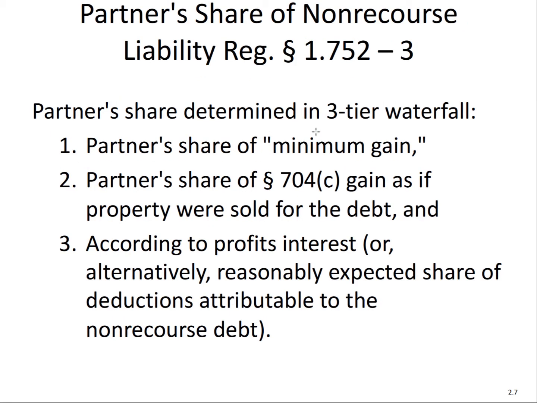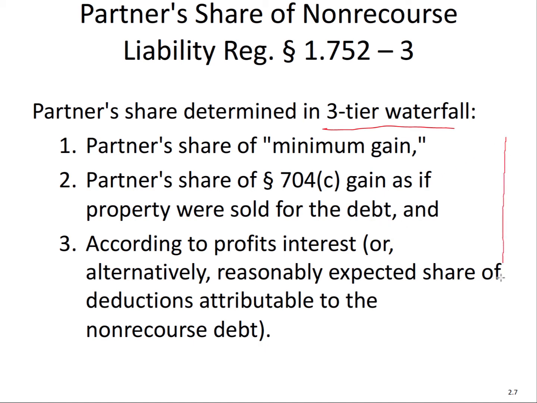Non-recourse, though, because no partner specifically has to pay out of their personal assets with respect to non-recourse liability, you can't use the partner that bears the risk of loss, because the creditor can't go after the personal assets. So the idea here is we have a 3-tier waterfall. I'm going to give you a general rule that you need to know, but I just want to mention these because if you do go into more advanced topics with respect to liabilities, you do have to consider these issues. So basically it's a 3-tier waterfall.